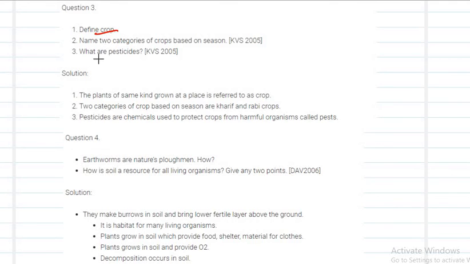Two categories of crops based on seasons are kharif and rabi crops. Pesticides are chemicals which are used to protect the crops from harmful organisms called pests. This is an extra question for you, which you can refer.